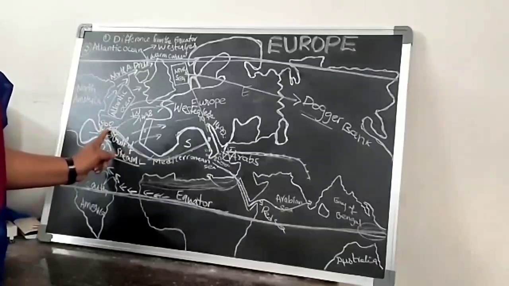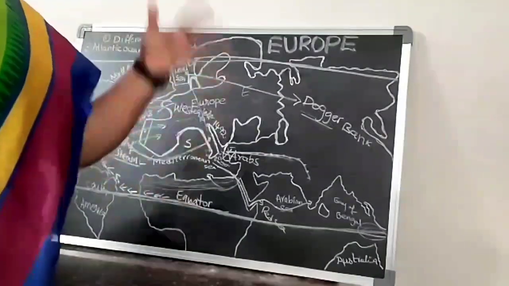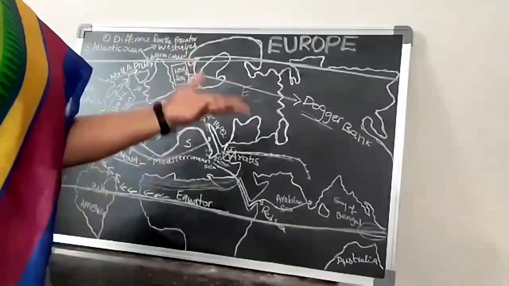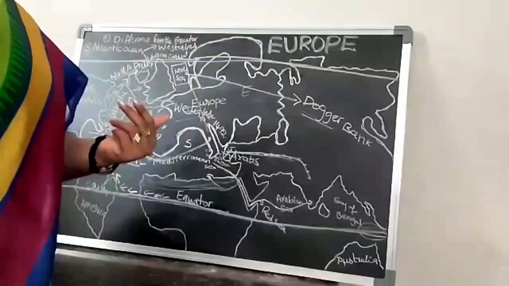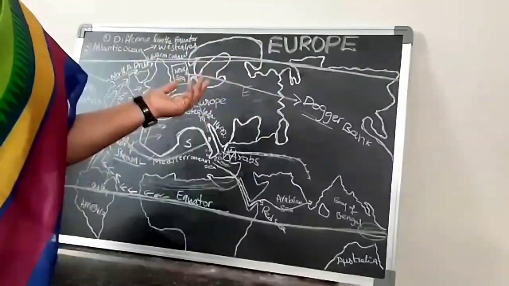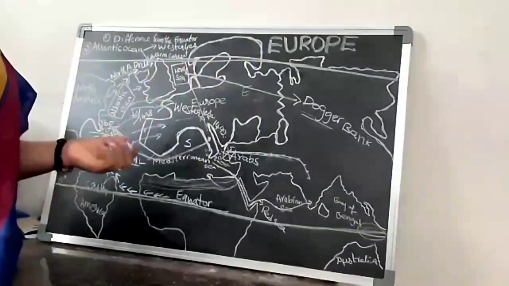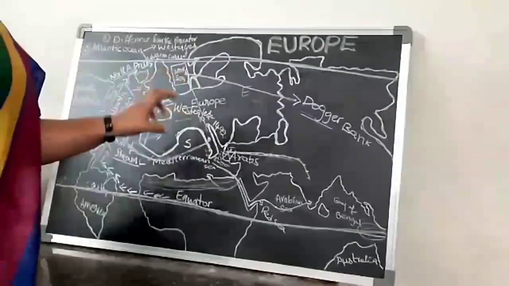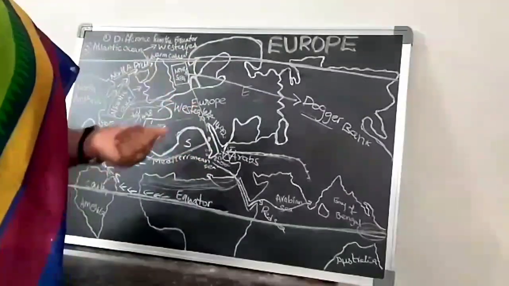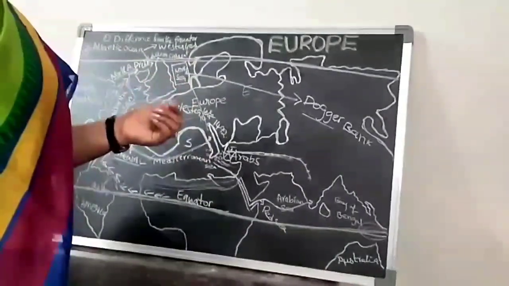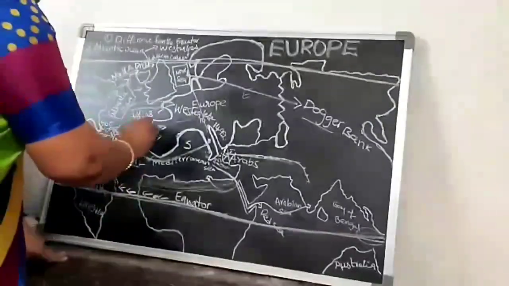And what did he think? The people had the habit of applying red color to the body. And he thought, okay, it is India and these guys are Indians. So he used to call them red Indians. Right. But finally what happened? Europeans noticed and identified that he did not reach India and the people are not Indians. Right. So again, in 1498, again he started.